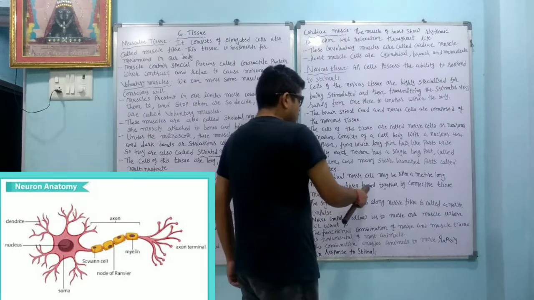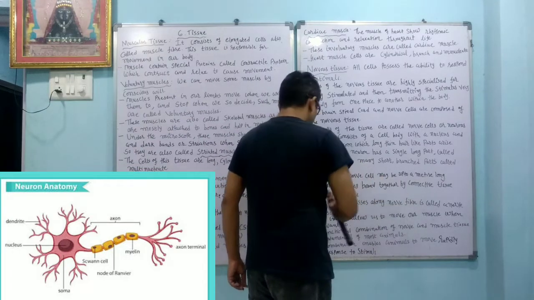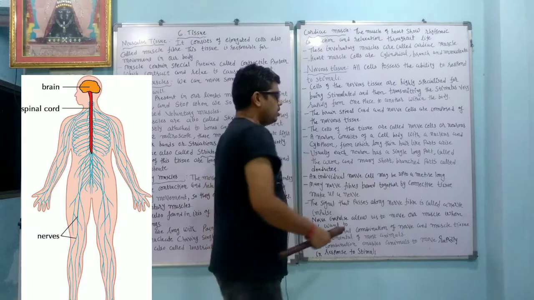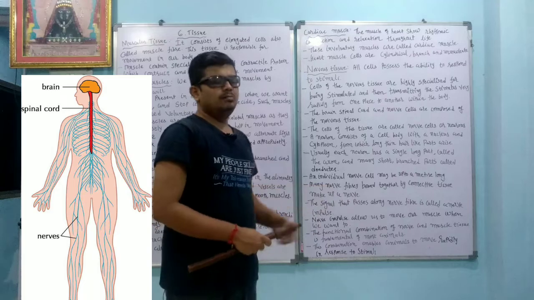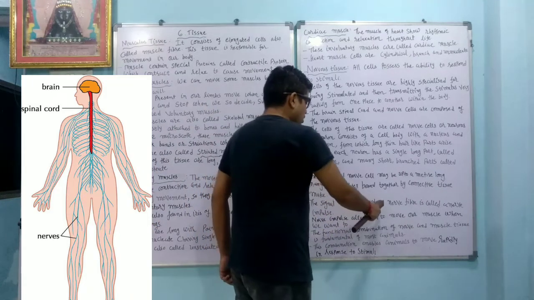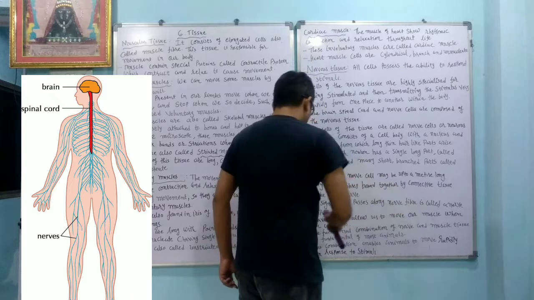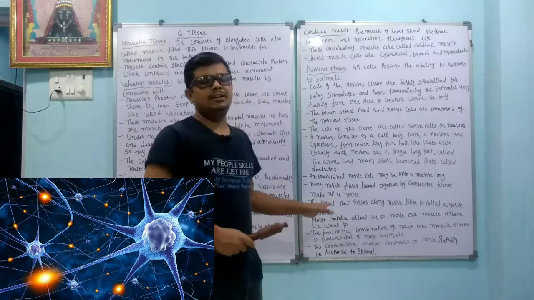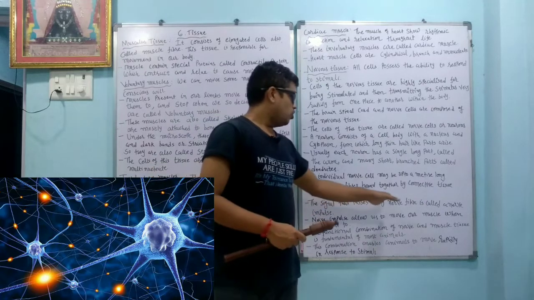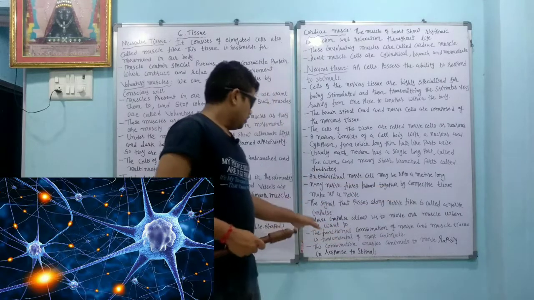Many nerve fibers bound together by connective tissue make up a nerve. The signal that passes along the nerve fiber is called the nerve impulse.